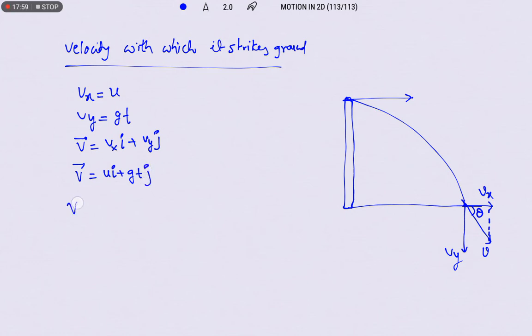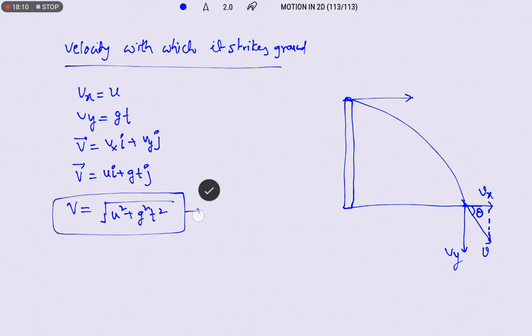So magnitude of its velocity with which it strikes the ground is equal to root of u square plus g square t square. So this is the final velocity with which the projectile strikes the ground.